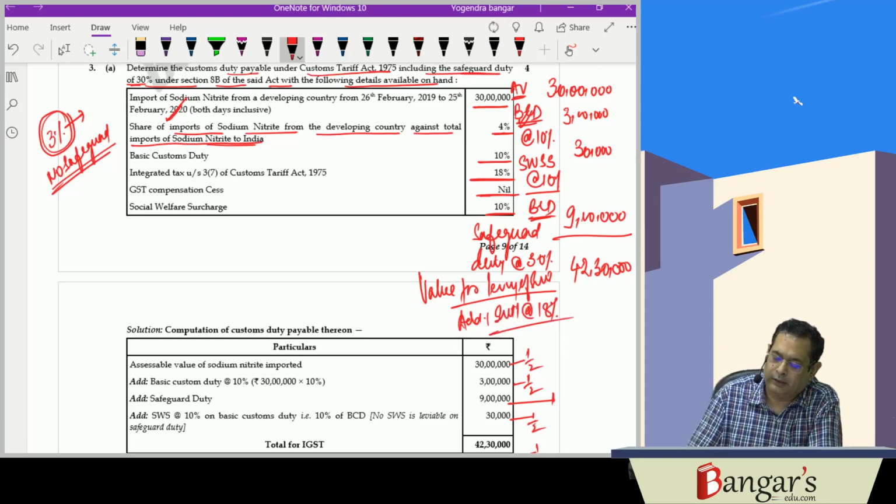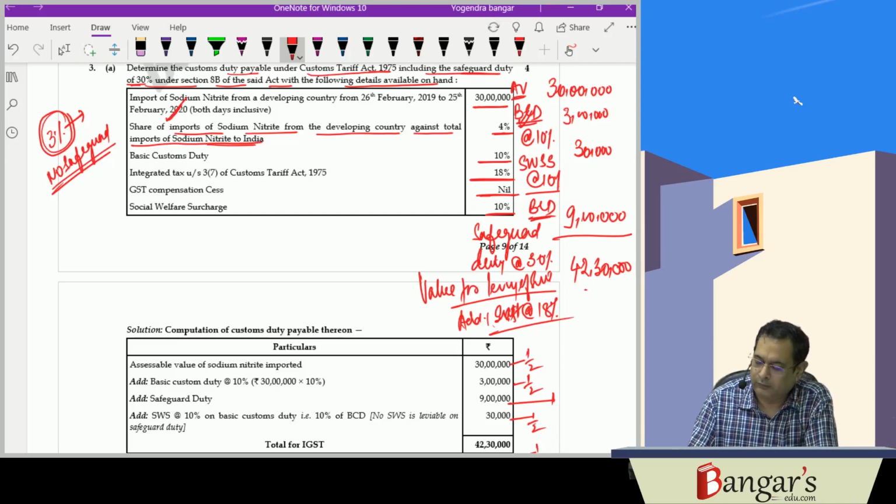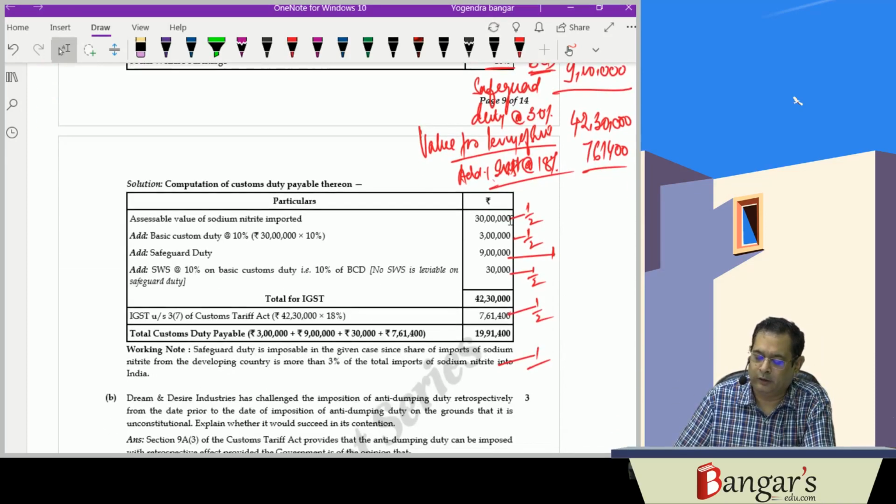IGST is levied at rate of 18% on 42 lakh 30,000. So 761,400. This way, the calculation will be worked out and you will be writing the note. Safeguard duty is imposable here.